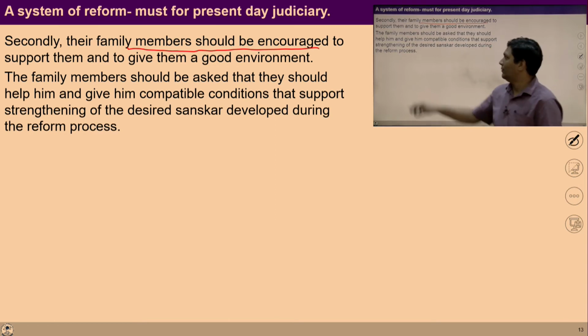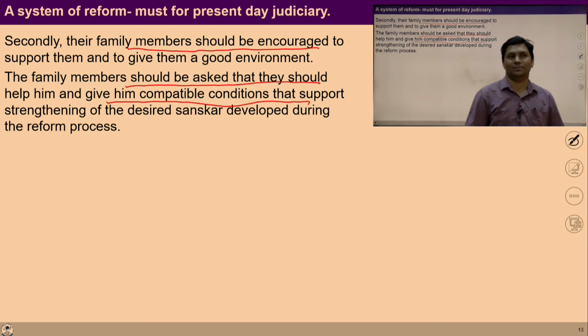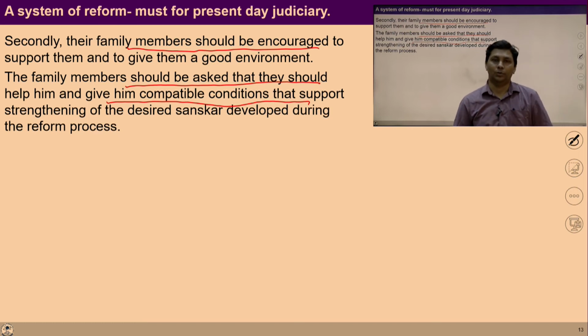For that, the family members should be asked to help them and give them compatible conditions, so that this support strengthens the desire developed during the reform process.